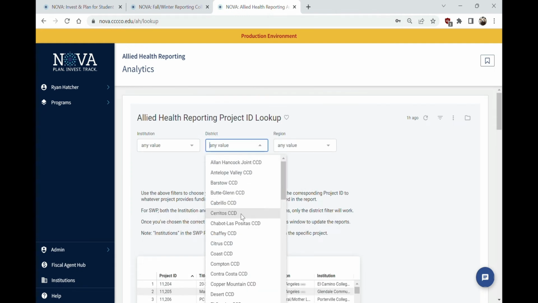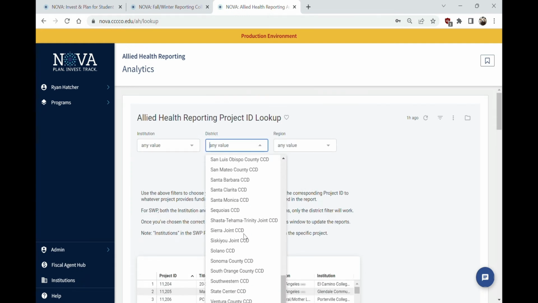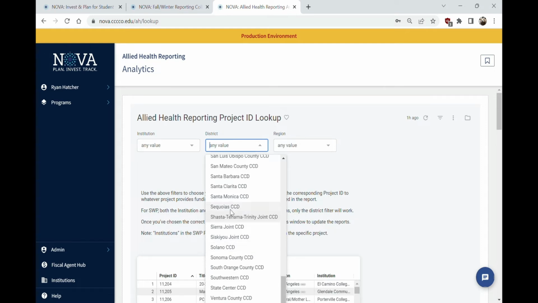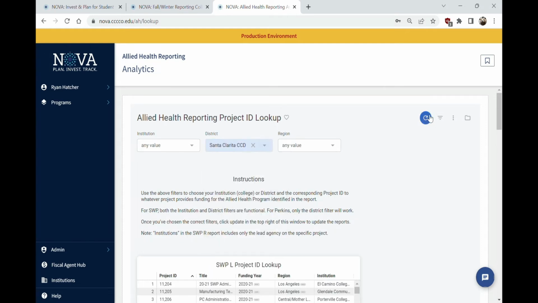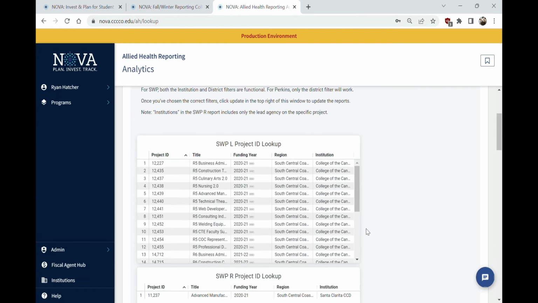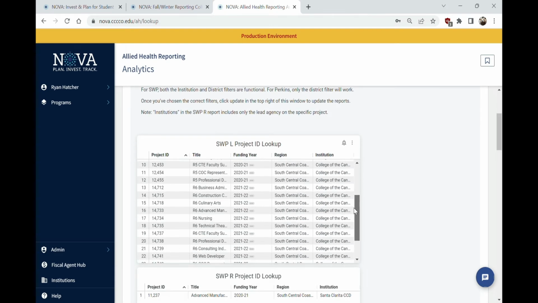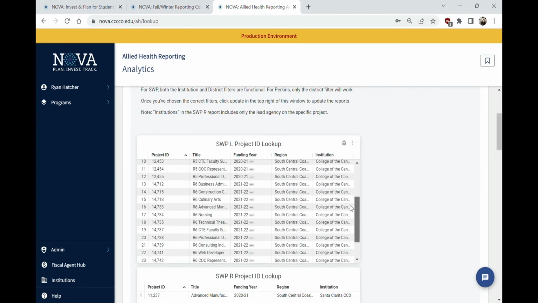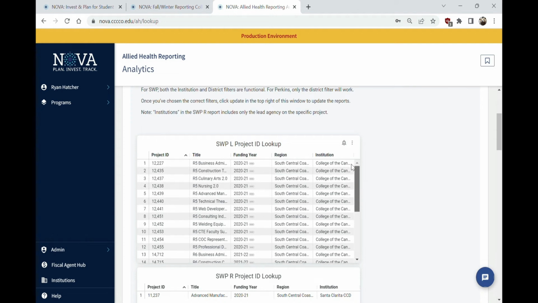For College of the Canyons, that district is Santa Clarita. So let's go down and take a look at Santa Clarita. Hit this update button, and we can see these are all of the SWP plans from the last couple of years from College of the Canyons.